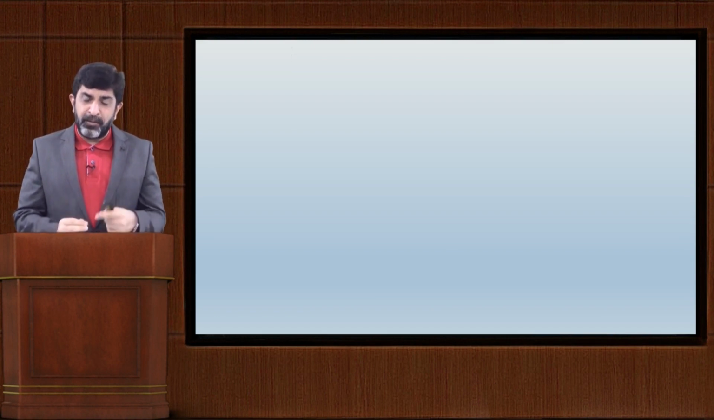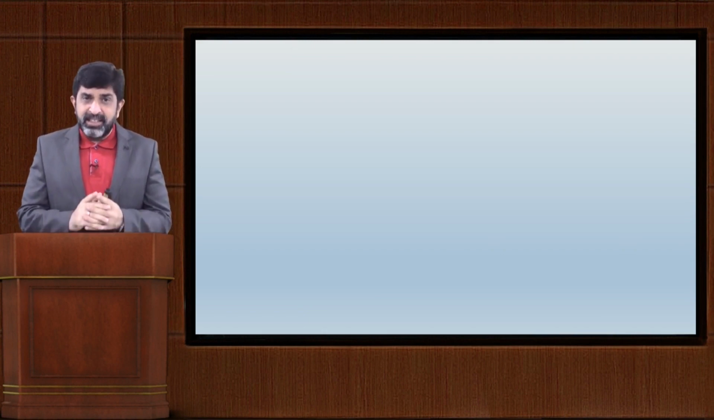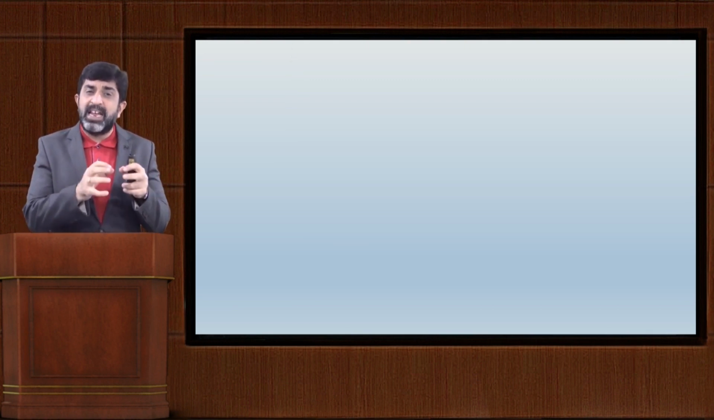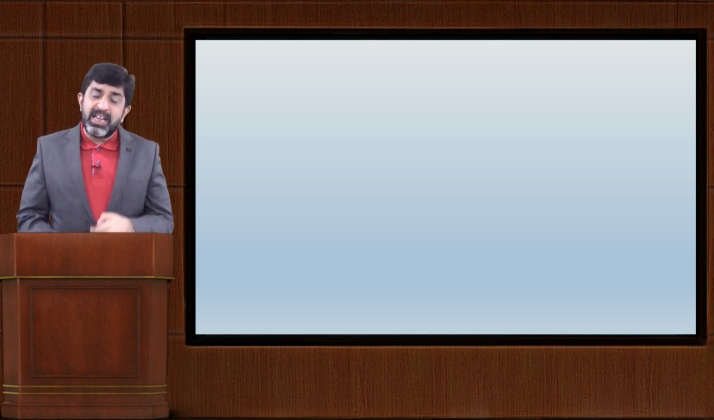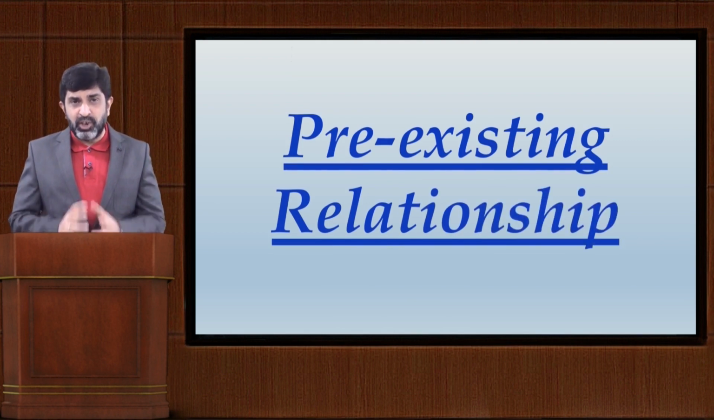Friends, in this class of financial reporting, we will continue with the topic Ind AS 103, that is business combination. This is the fifth lecture on business combination. And friends, if you can recall, in the previous class, we started discussing specific issues involved in business combination. In this regard, we take up the next important concept, that is pre-existing relationships.